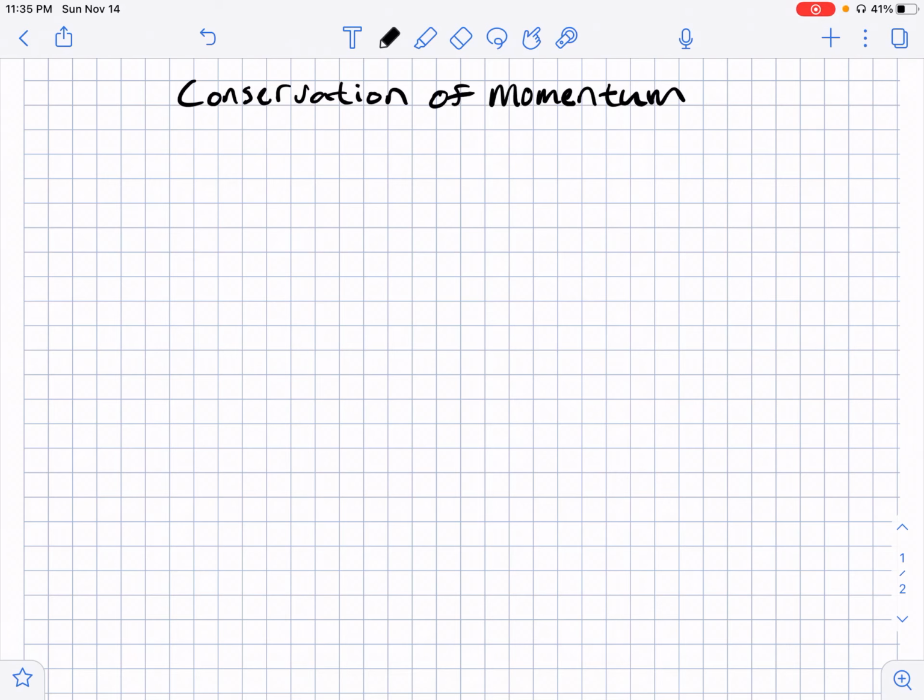Hey there, we're going to go over some conservation of momentum notes. Now in class we went through a few demos and then we also did some initial practice problems.